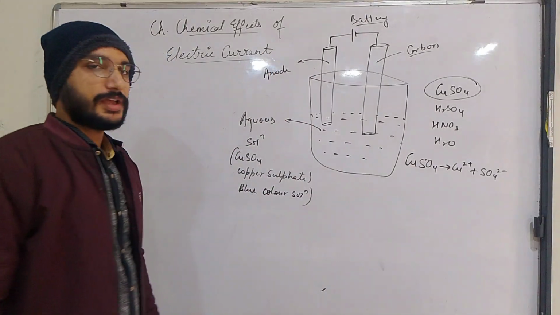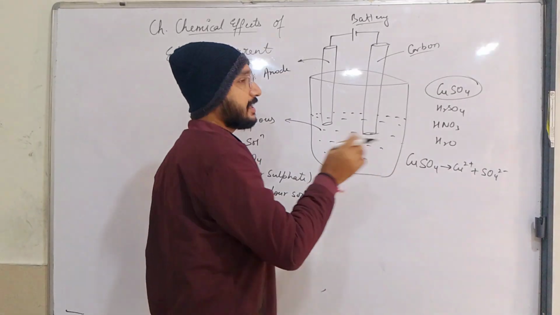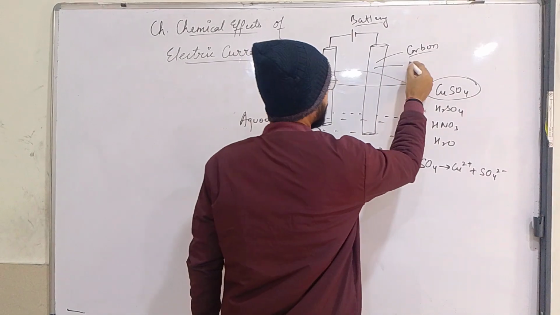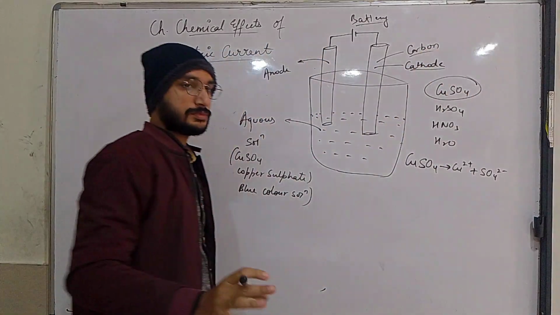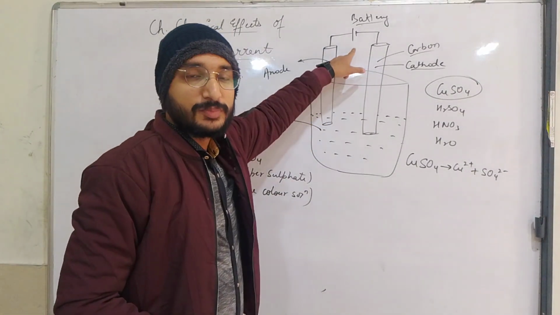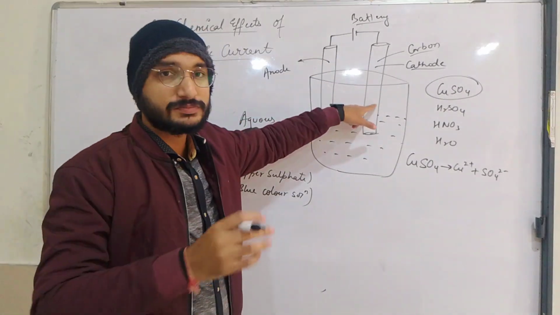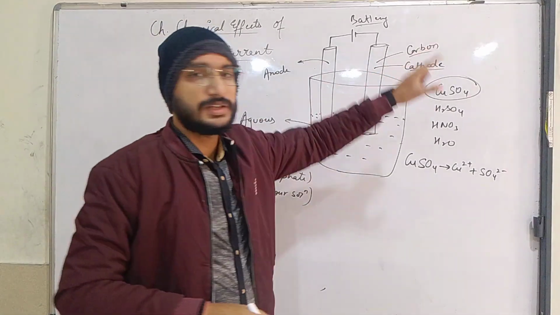And the rod which is directly connected to the negative terminal of the battery is known as cathode. Again, the rod connected to the positive terminal is the anode, and the rod connected to the negative terminal is the cathode.